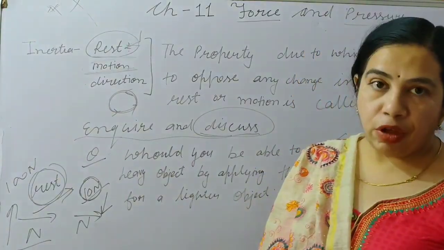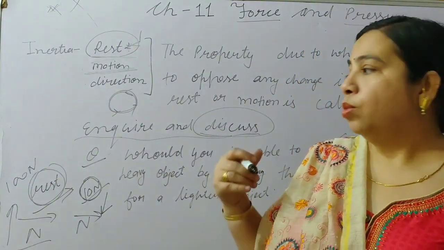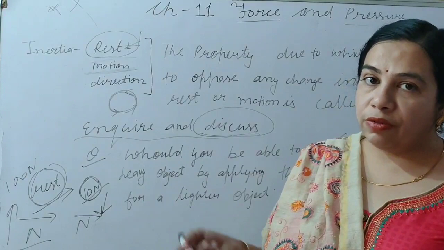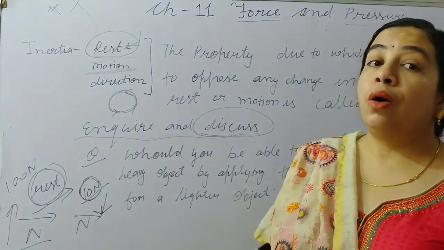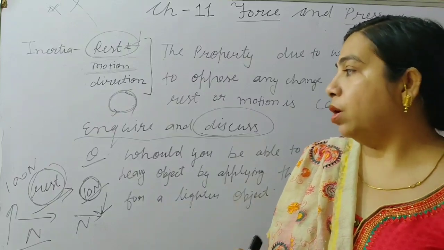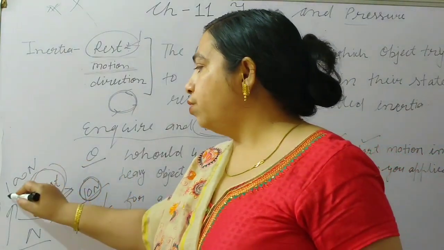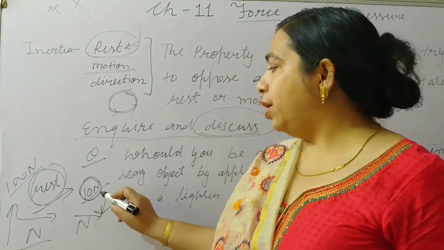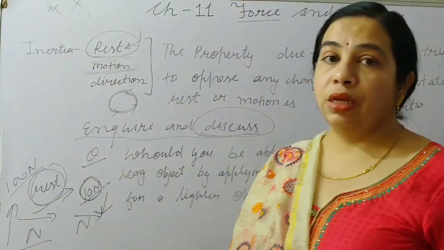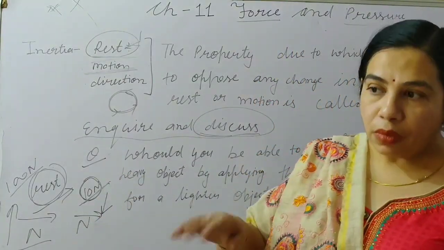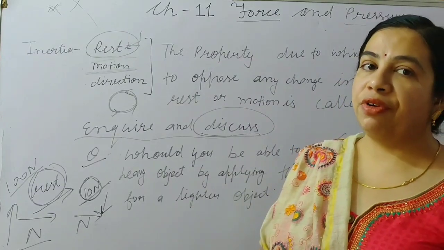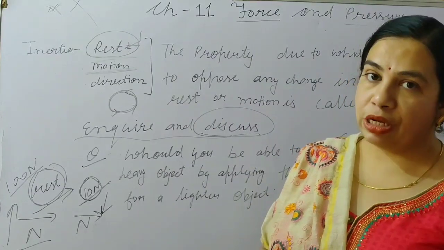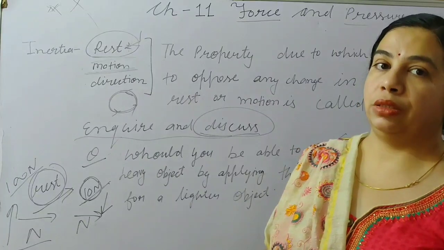So whenever we have to move a heavy object, and when we have to move a lighter object, in both conditions the amount of force will be different. For the heavy object, force will be more, and for the lighter object, force will be less. In this way, the amount of force which we apply will be different for different objects according to their mass. Okay.